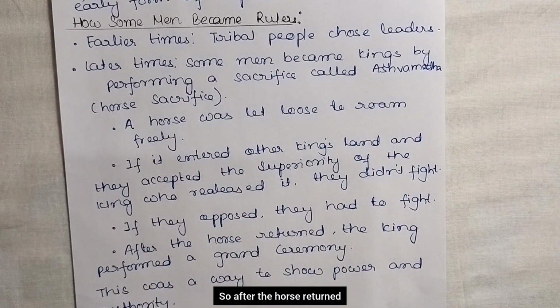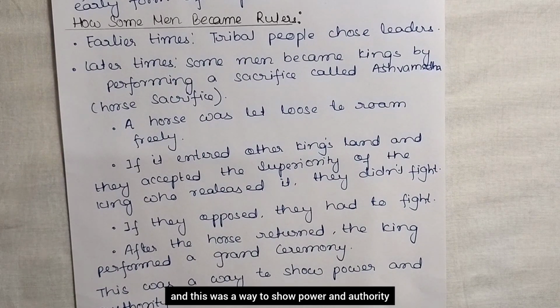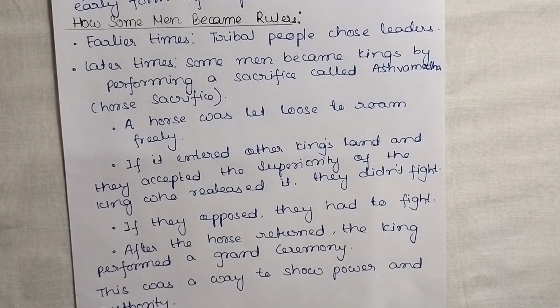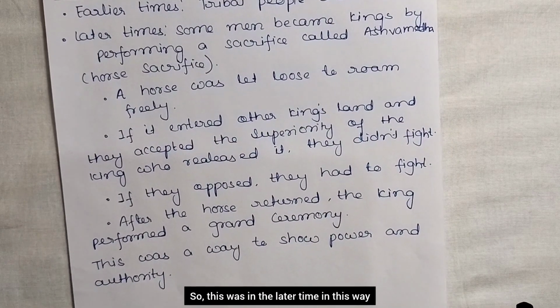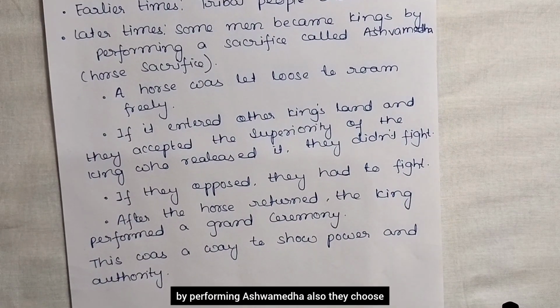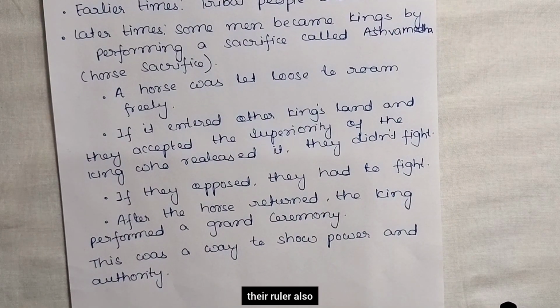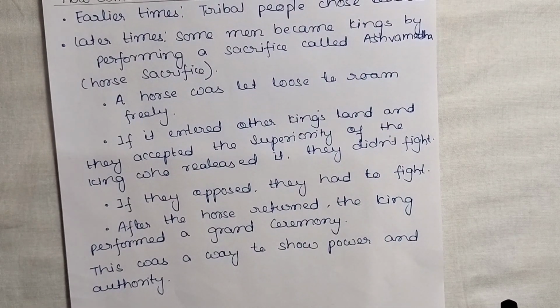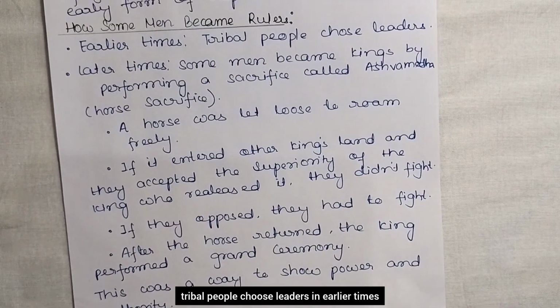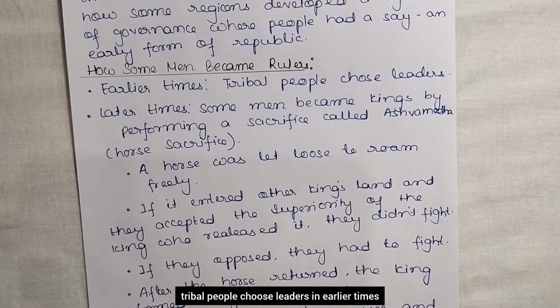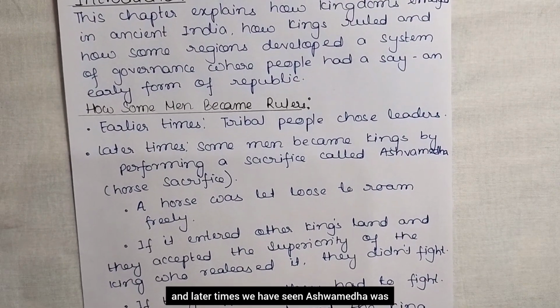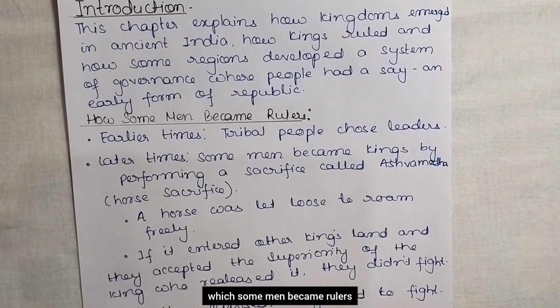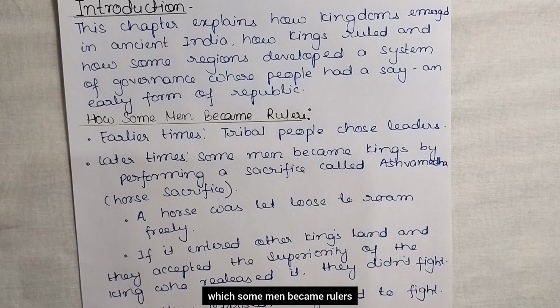So after the horse returned, the king performed a grand ceremony, and this was a way to show power and authority. So this was in the later time. In this way, by performing Ashwamedha also, they chose their ruler, okay, and they occupied the kingdom. So tribal people chose leaders in earlier times, and in later times Ashwamedha was a process through which some men became rulers, right? Next, we will see what is Janapadas.